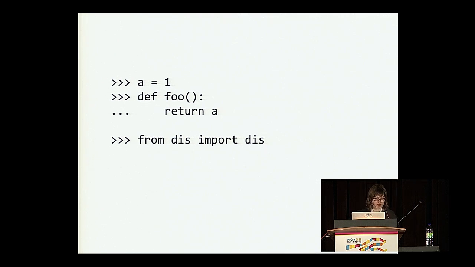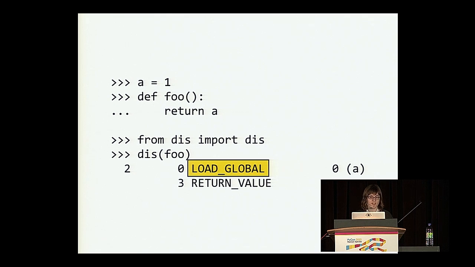We can also see that we're loading an object from the global scope by looking at this function's bytecode. So here we import the dis module from the standard library, which is a bytecode disassembler. Just a note on this bytecode disassembler, it will print out the machine instructions bytecode the interpreter creates in a human-readable form. So when we pass our function foo into this disassembler, we can see this LOAD_GLOBAL instruction. And this is the bytecode instruction for, pretty straightforward, loading an object from the global namespace. So this is built into the language, at the bytecode level, we know to look in the global namespace.